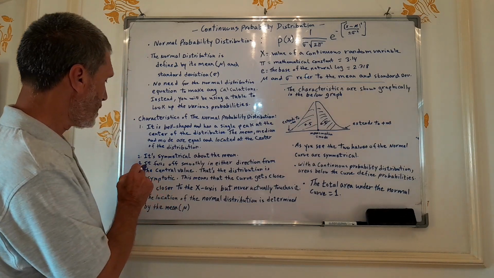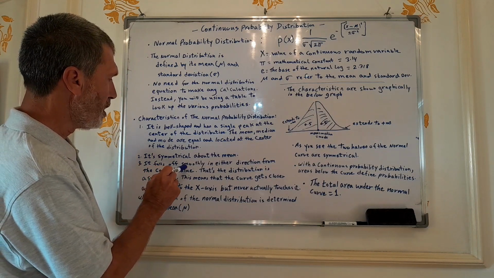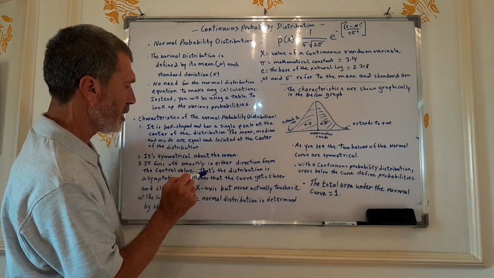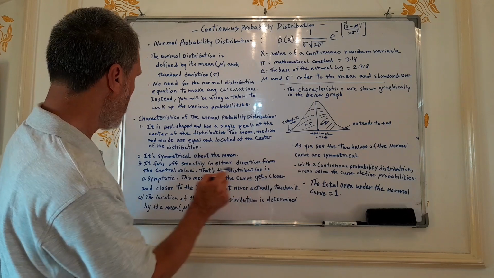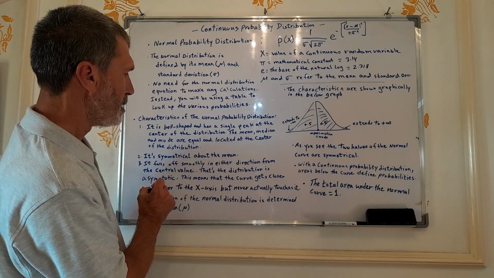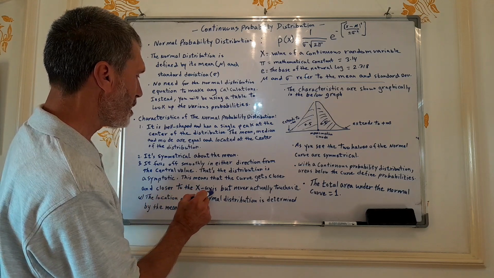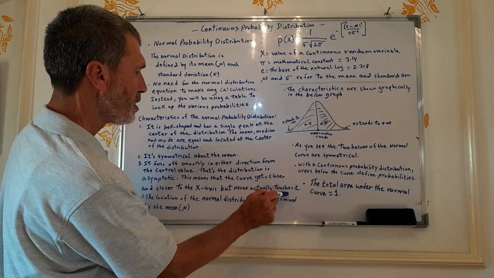The third characteristic is that it falls off smoothly in either direction from the central value. That is, the distribution is asymptotic. This means that the curve gets closer and closer to the x-axis, but never actually touches it.